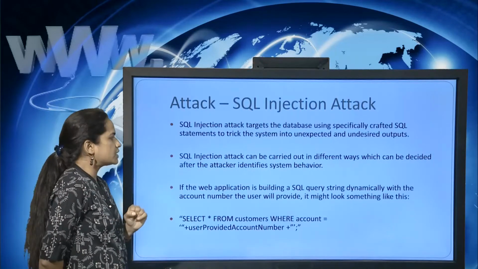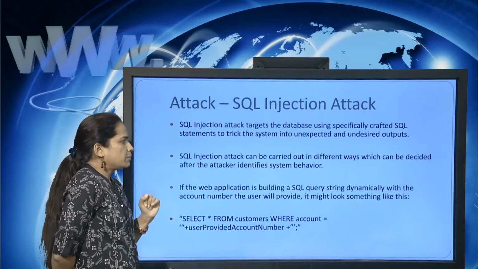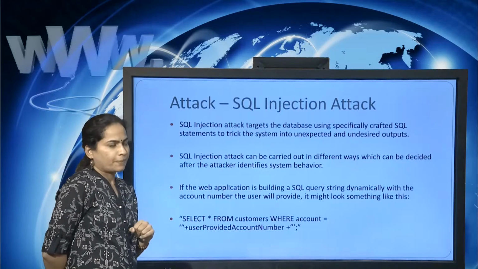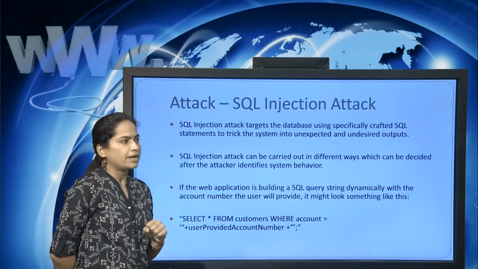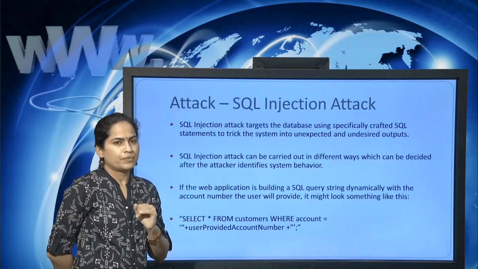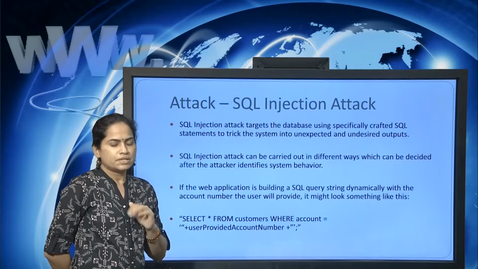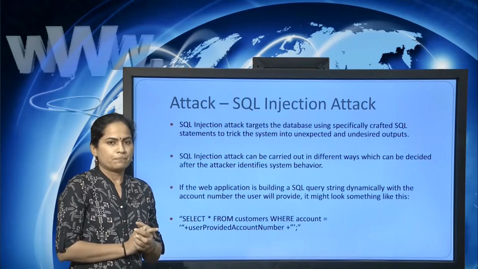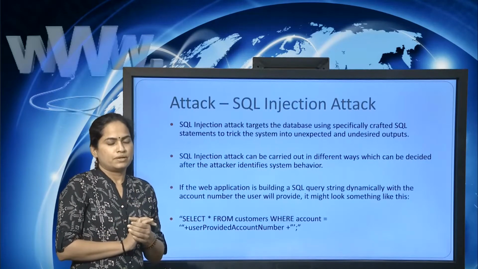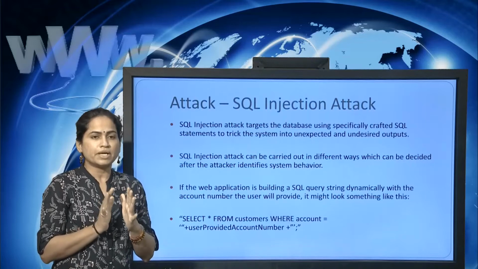Now, an SQL injection attack can be carried out in different ways, which can be decided after the attacker identifies system behavior. It is not fixed in which way the SQL injection will be done. So what is the attacker doing? First they identify the behavior of the system.